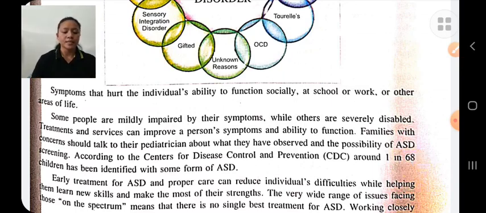Symptoms of autism spectrum disorder: the child will not socialize, prefers to live alone, and feels difficulty expressing his emotions, etc. Its cause may be genetic factors, environmental factors, psychological factors, social factors, etc. Management techniques: changing lifestyle, counseling, medications, behavior therapy, physical activity, etc.